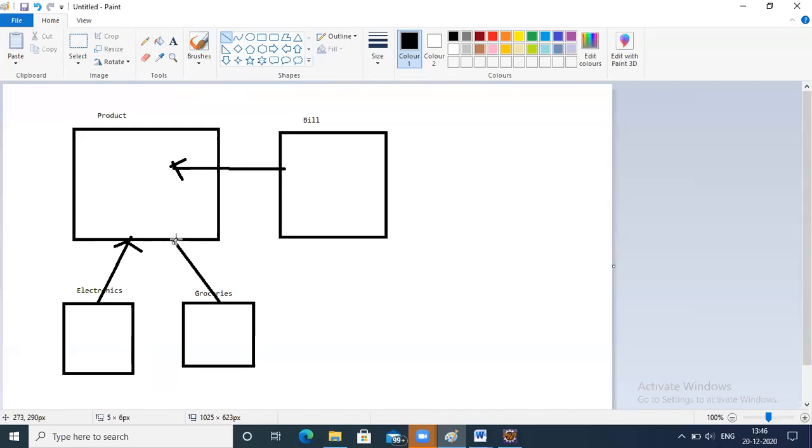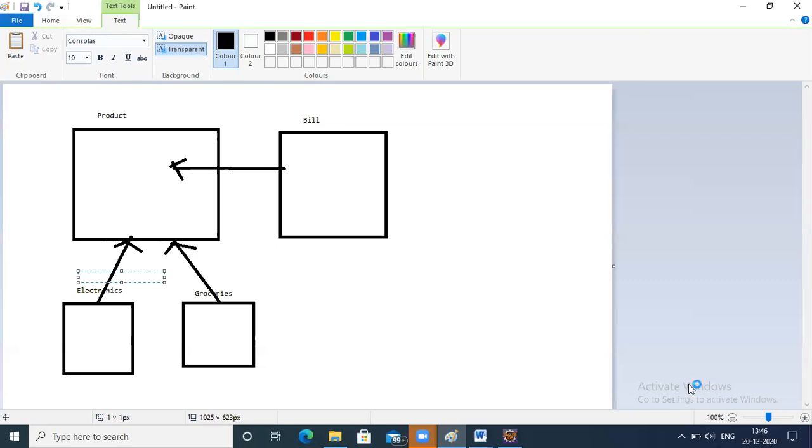This talks about inheritance. You are talking about product, which is a very generic class. Any product that you take will be a specialized one. It can be an electronics product, it can be a groceries product, or whatever products you're talking about in an inventory system. So this is a specialization. Now this talks about inheritance.